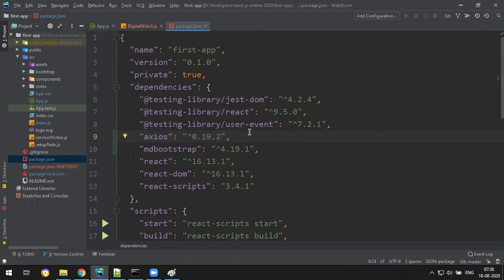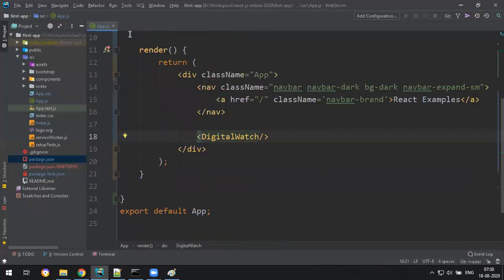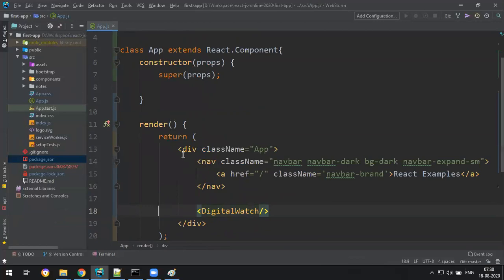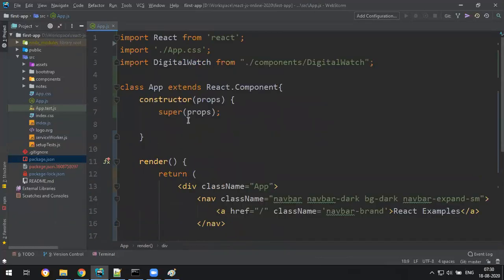successfully. Okay, so whenever you want to use HTTP for your React.js application, you have to install this one extra. Okay, if you want to use Bootstrap, you have to install this extra. Okay, so these three come automatically with React. Okay, so I have successfully installed Axios, so now I can start using the Axios library. Okay, so let's create some other component and then I'll tell you how to fetch data.